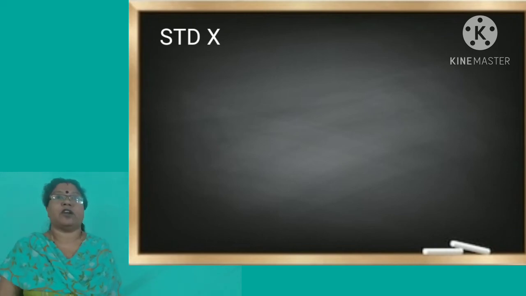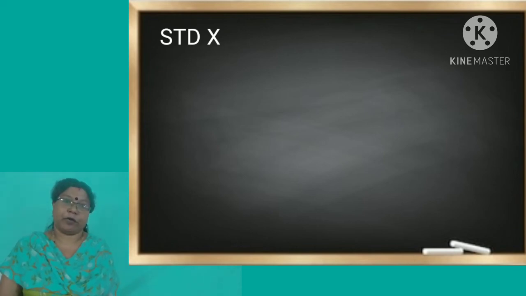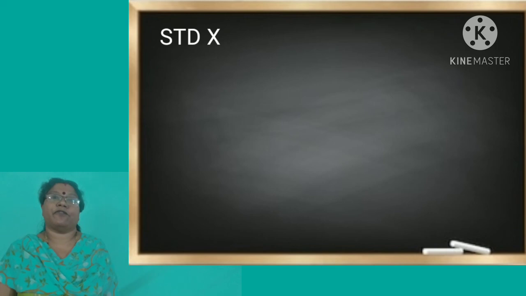Presbyopia is not at all a disease. It is a physiological change that will happen to all of us as age goes on increasing. So this defect is known as presbyopia, and you can rectify this defect using a convex lens of suitable focal length.